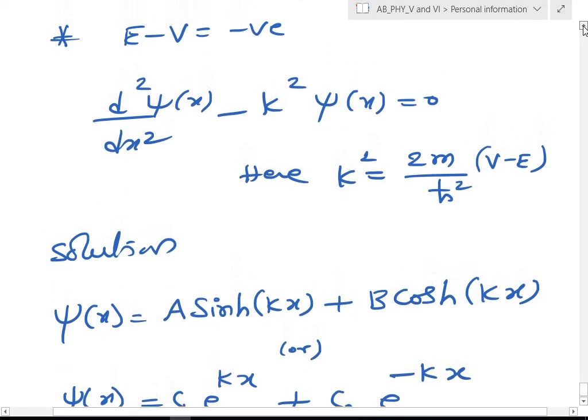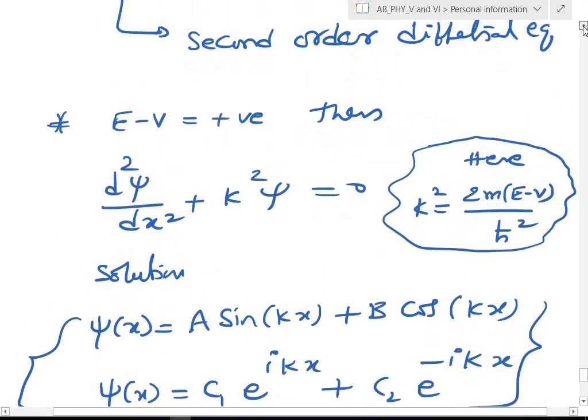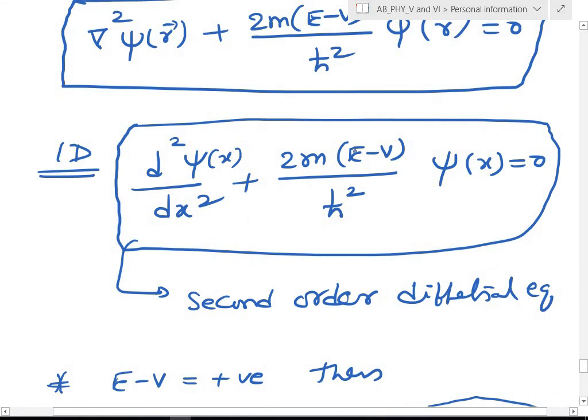So when I have the situation E greater than V, this entire quantity will be positive, and then I get either sine form, cos form, or exponential e power ikx.